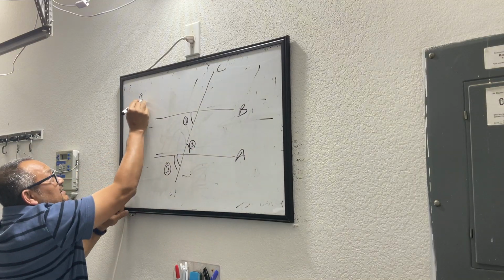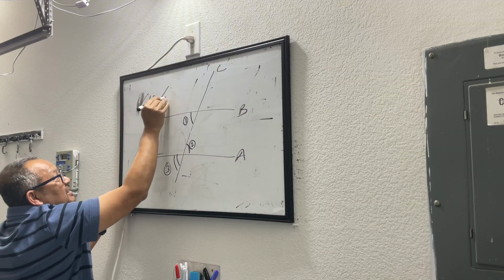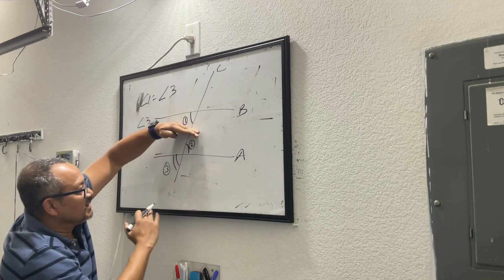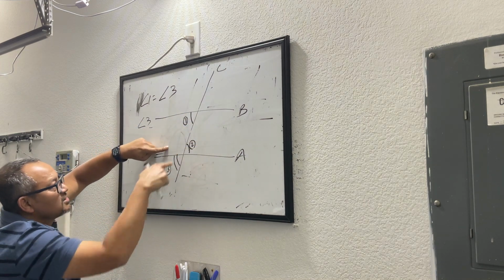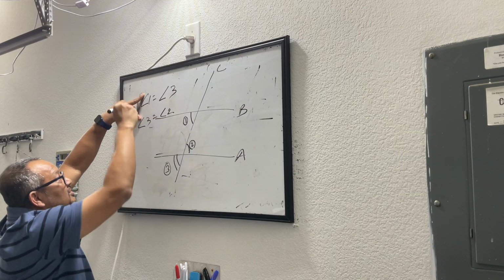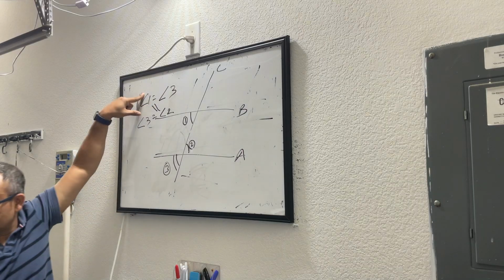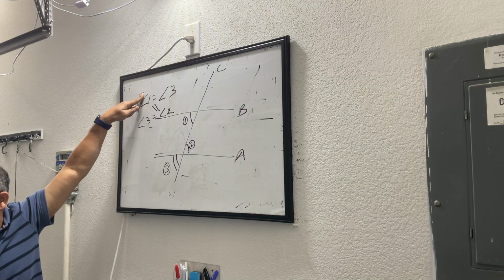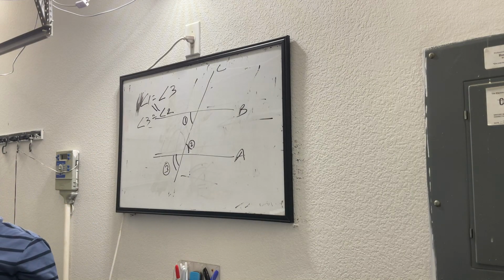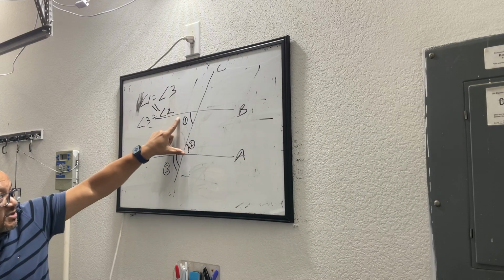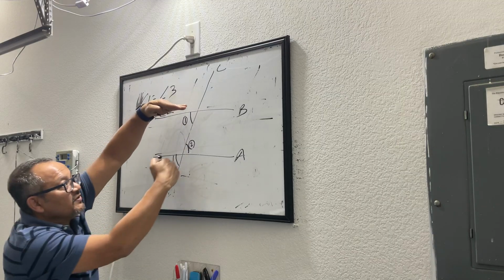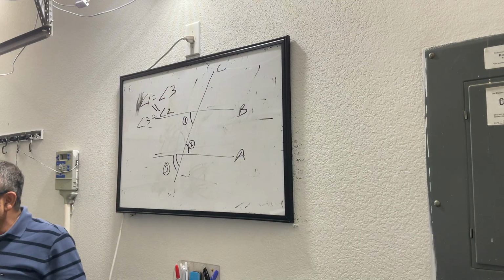So angle 1 is equal to angle 3 and angle 3 is equal to angle 2 because if you look at this, these two lines are intersecting each other. These are vertical angles or opposite angles, equal to 2. So 1 is equal to 3 and 3 is equal to 2. Why would you not believe that 1 is equal to 2? So they are opposite interior angles. These are opposite to each other across the intersecting line and they are interior within the two parallel lines. That's why it's given a name, opposite interior angles.